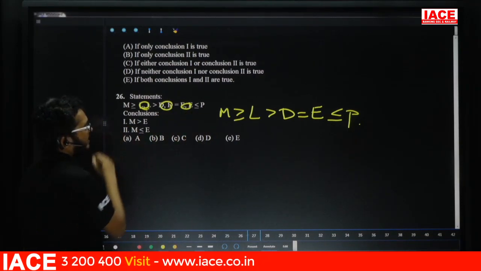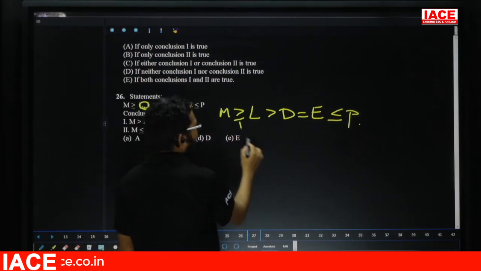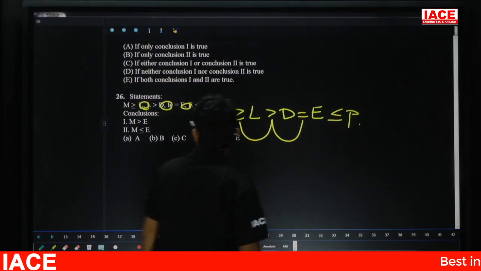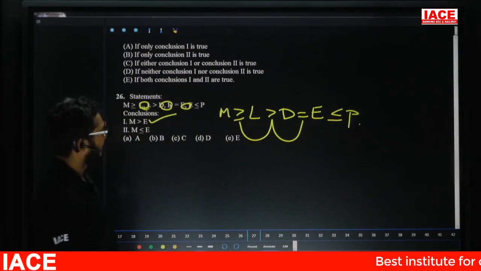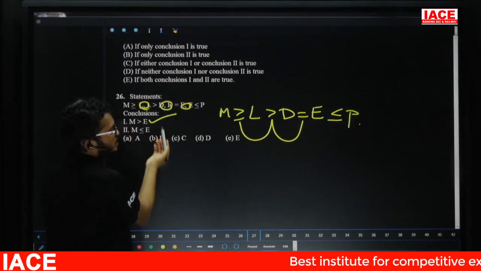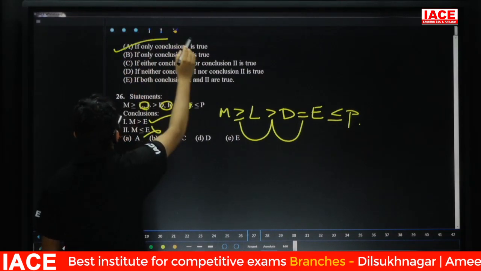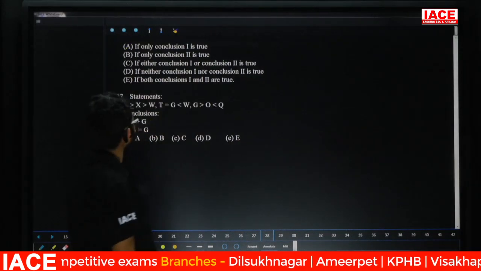Come to the number 1, M and E. M and E relation is what? Greater than or equal to, greater than, equal to. Greater than or equal to, greater than, greater than. Greater than. So first one is true. Second one, M and E. M greater than E is true means M less than or equal to E is false. Then answer is what? Only 1. Question number 26, answer is Option A.